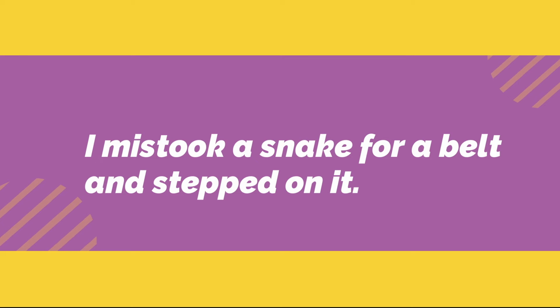Next example. I mistook a snake for a belt and stepped on it. Here, I mean to say that there was a snake on the floor. I mistook that it was a belt and I stepped on the snake. This is what it means.